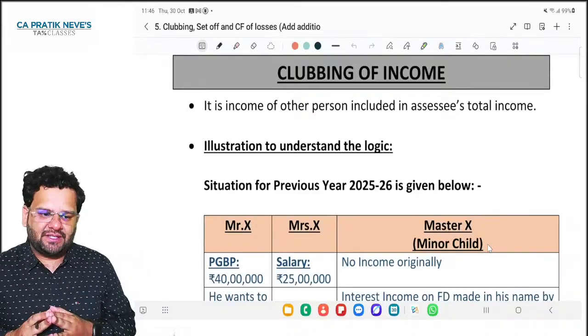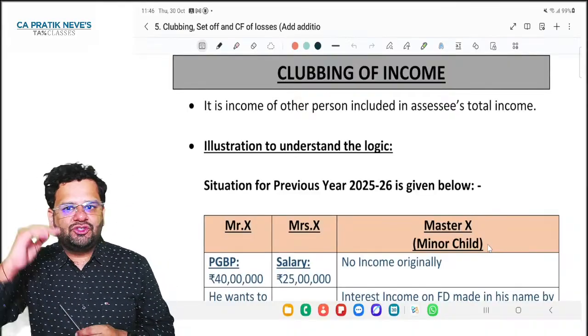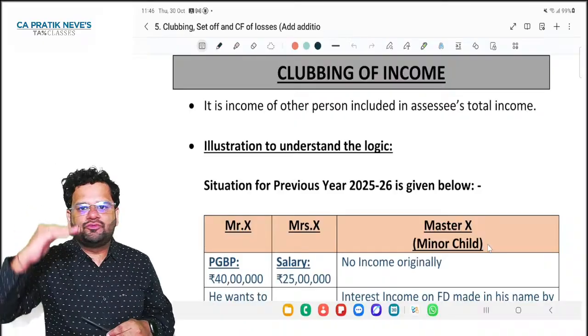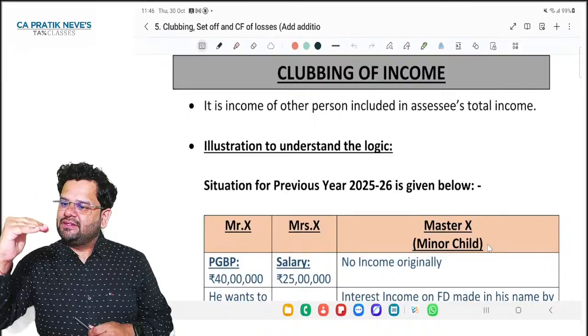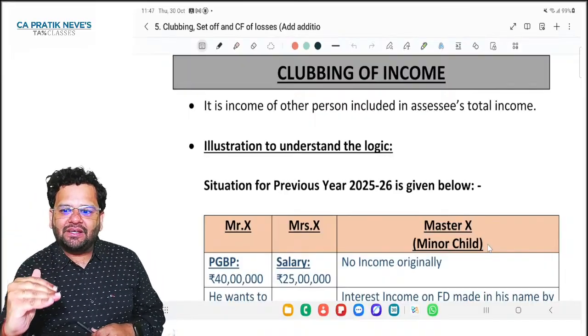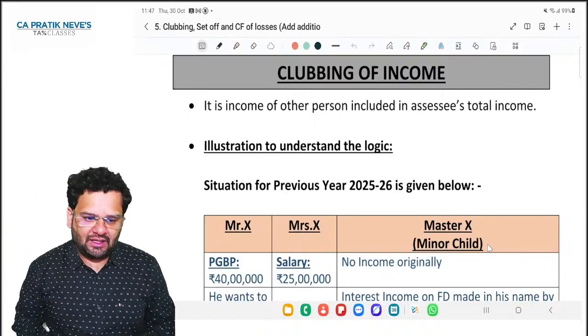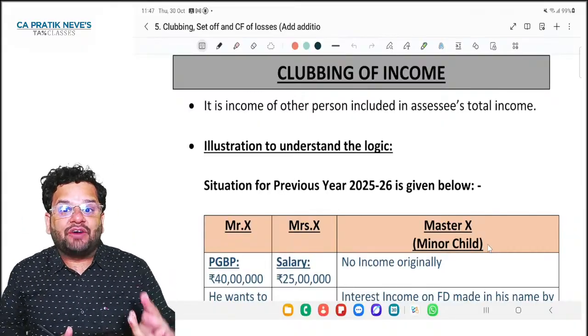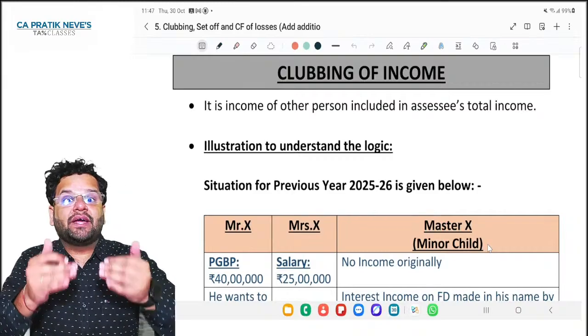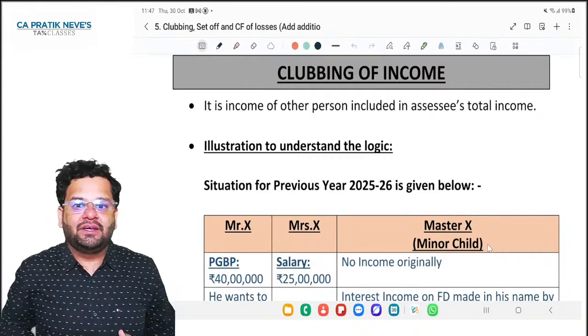Let's try to understand. First, you have which head of income? You have salaries, HP, then PGBP, capital gain, income from other sources. When you add incomes of all these five heads, you get gross total income, isn't it?